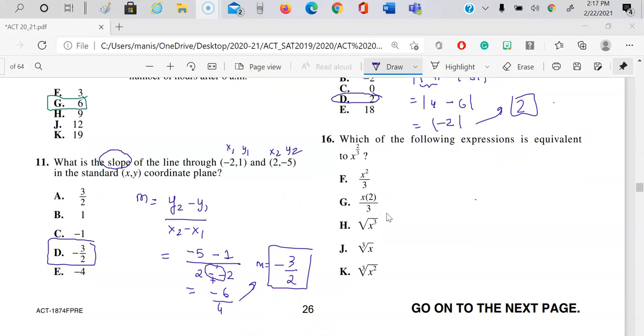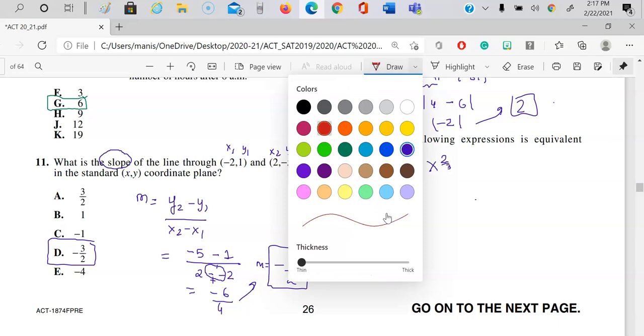Let's look at question number 16. Which of the following expressions is equivalent to x to the power 2/3? Okay, this is in the exponent part, x to the power 2/3. First of all, let me give you some background information over here.